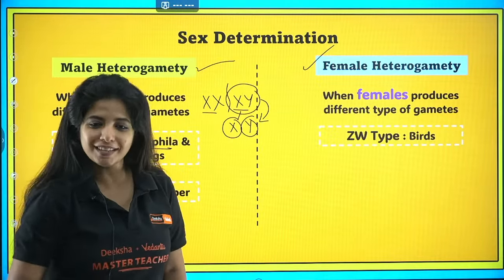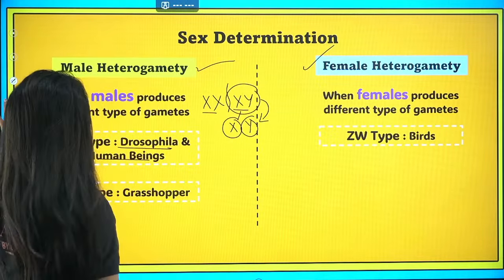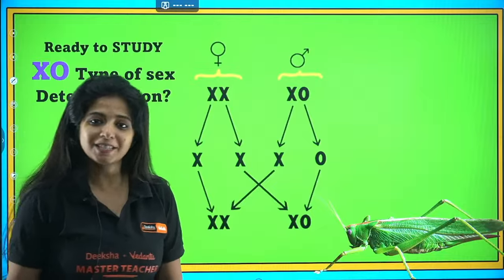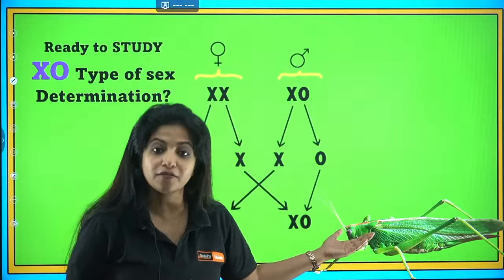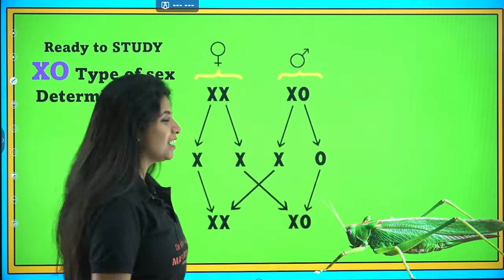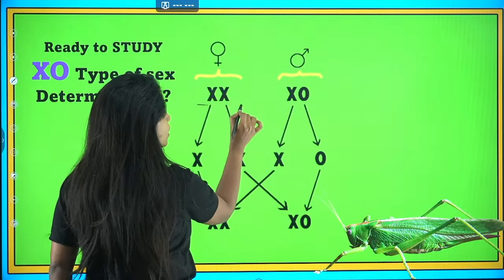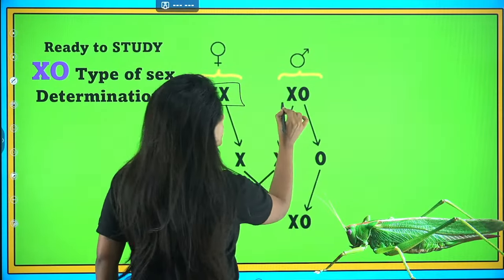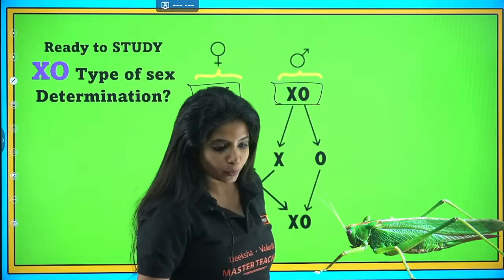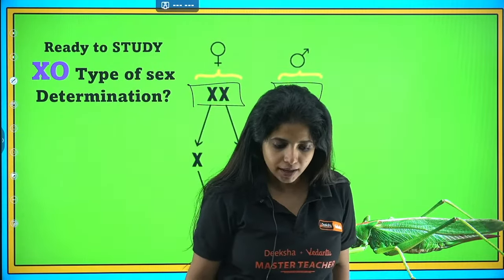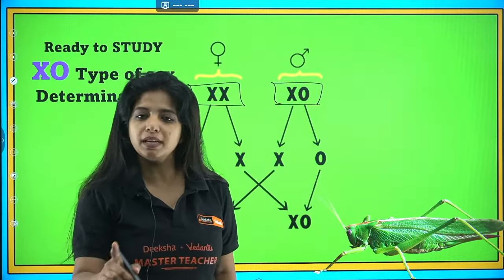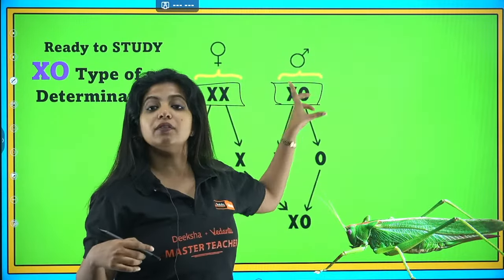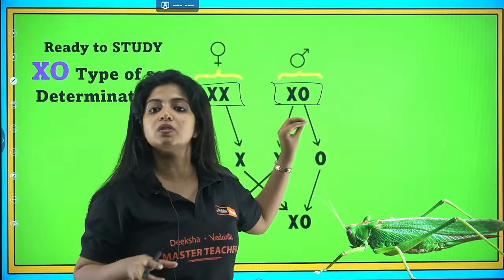Now, there is a twist. There is something else, something very, very new, and that is XO type of sex determination, and that is seen in the case of grasshoppers, my dear children. So in that, the females are going to be XX, just like in human beings, and in the case of males, they are going to be XO in condition. That means they can have either X chromosomes in a gamete, or they would not be having any chromosomes in the gamete.